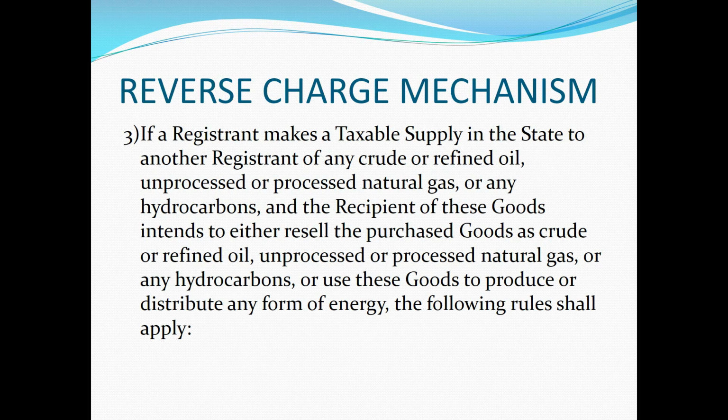See clause 3 of reverse charge mechanism, that is, if a registrant makes a taxable supply in the state to another registrant of any crude or refined oil or hydrocarbons or processed or unprocessed natural gas, and the recipient of the goods either intends to resell the product, or uses those goods as they are, or uses them to produce or distribute any form of energy, then there are certain rules to be followed.